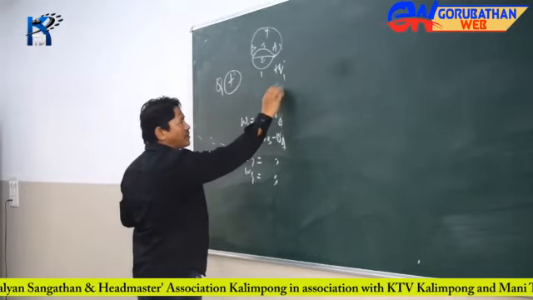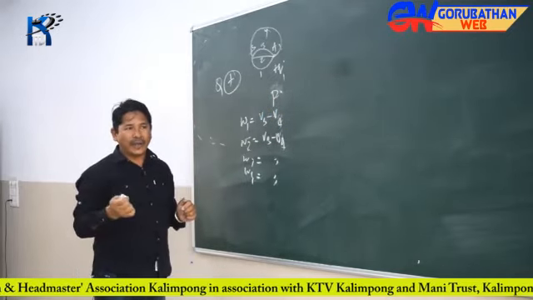Now let's see how the potential at a point P is defined.